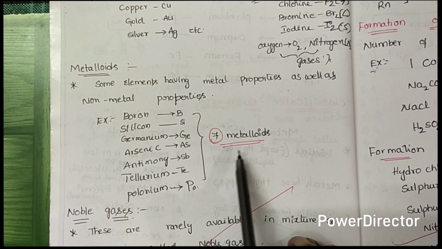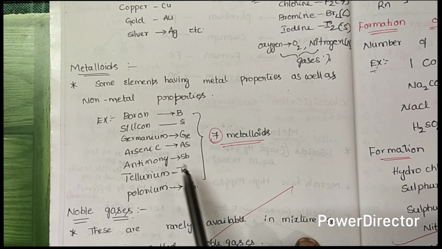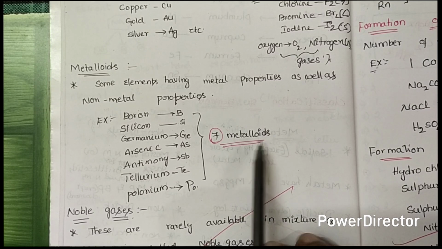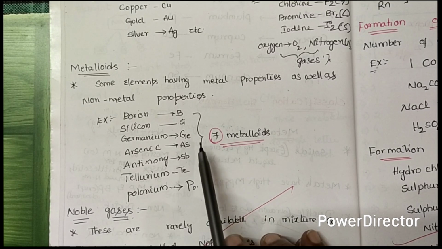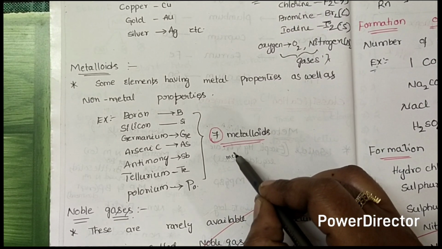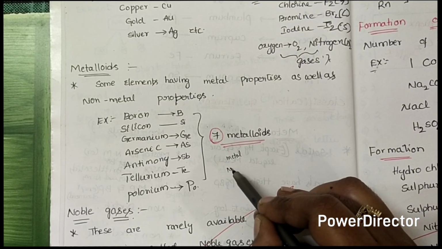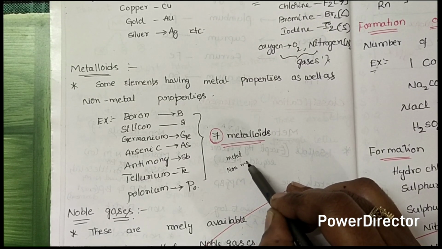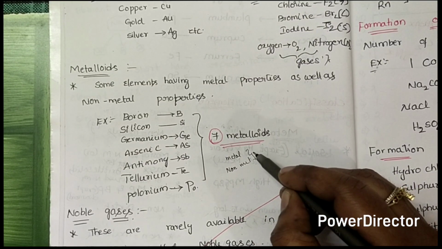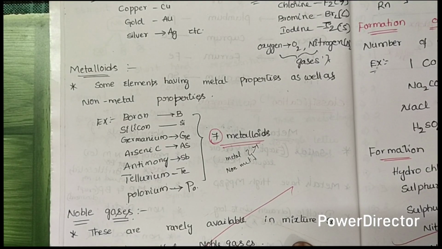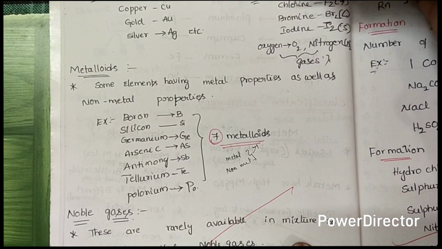These are the seven metalloids in the periodic table. These elements exhibit both metal properties and non-metal properties, so we call them metalloids.